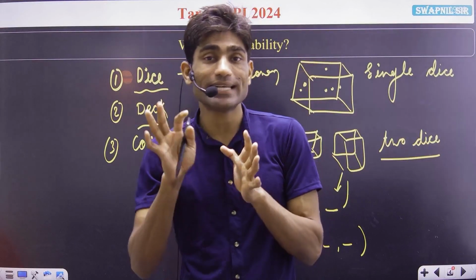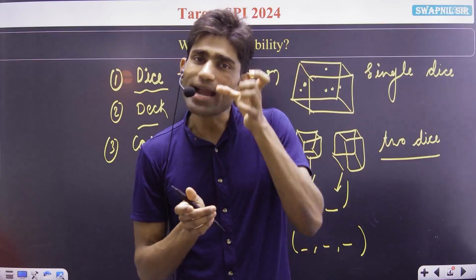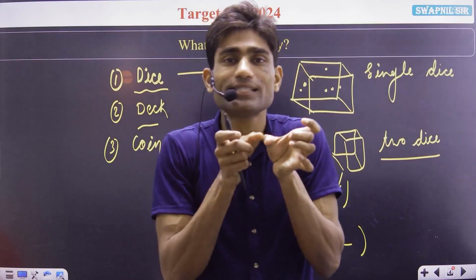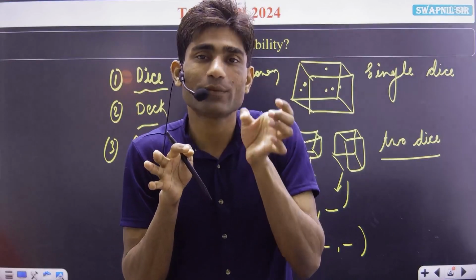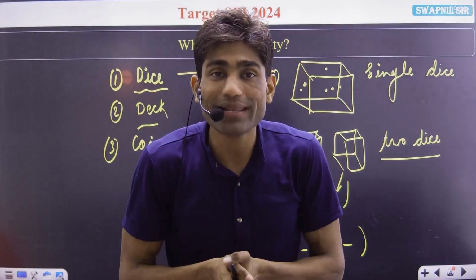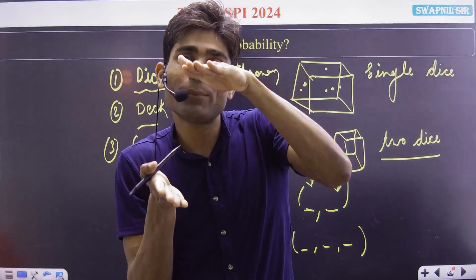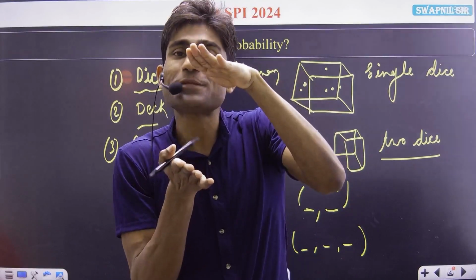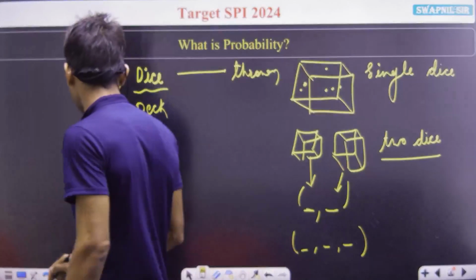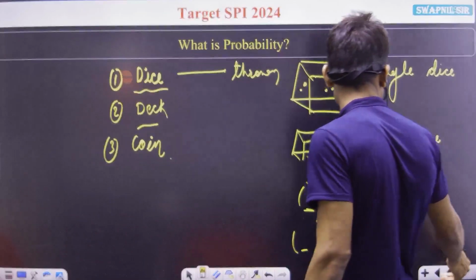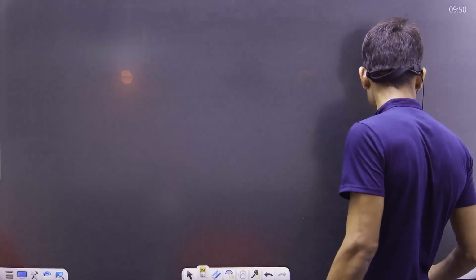And the operation we follow on our sample space, we consider as the favorable event. So using the favorable event and the sample space, we can find the probability of an event. Let me write the probability of an event.